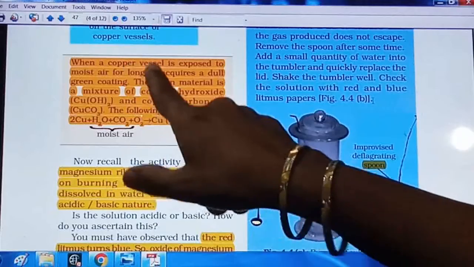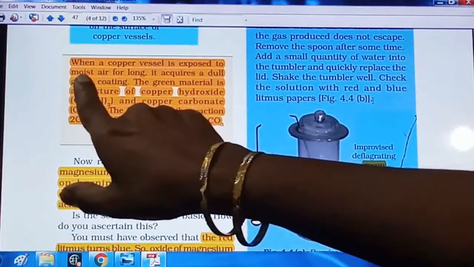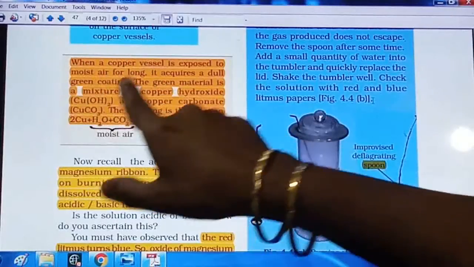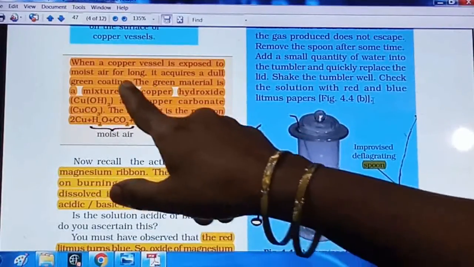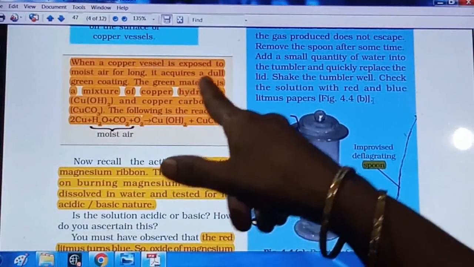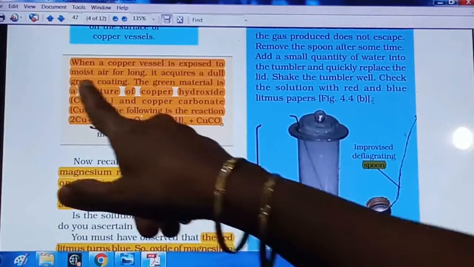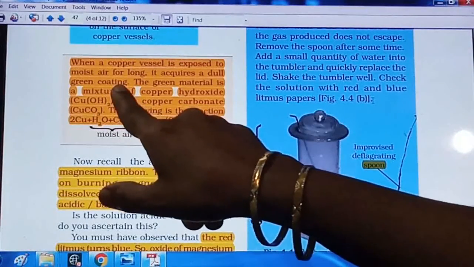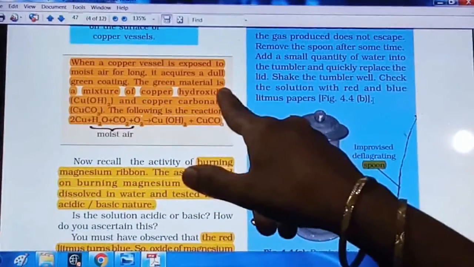So for the copper vessels, it means copper plus water plus oxygen. Whenever these three come together for a long time, we can see the formation of a dull green coating on that copper vessel, right? Now what is this green material?